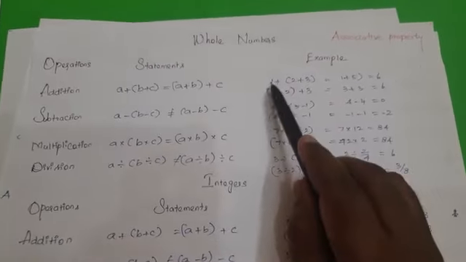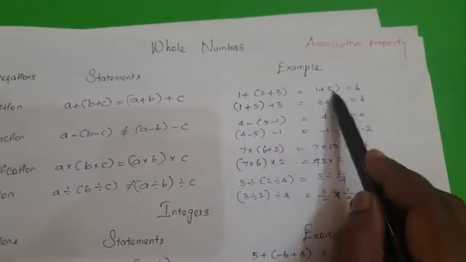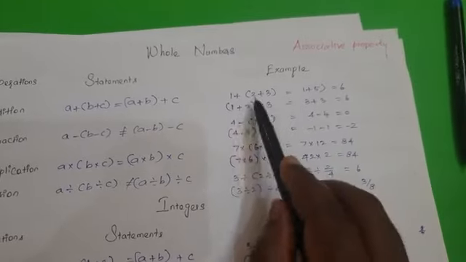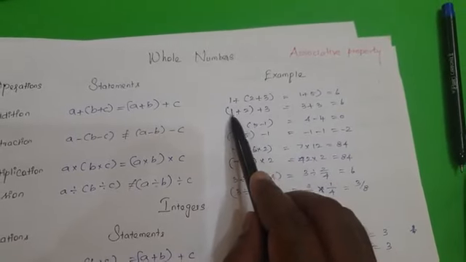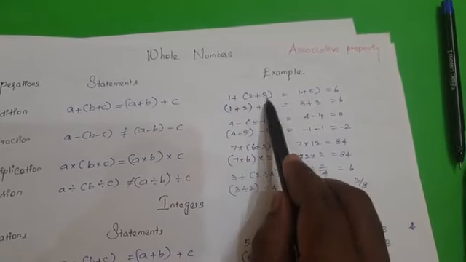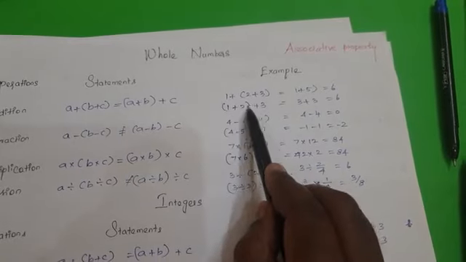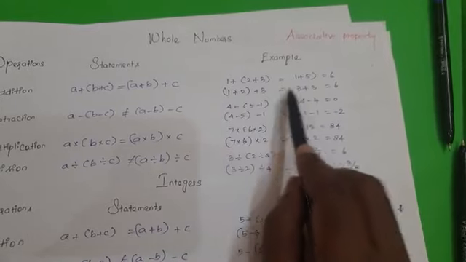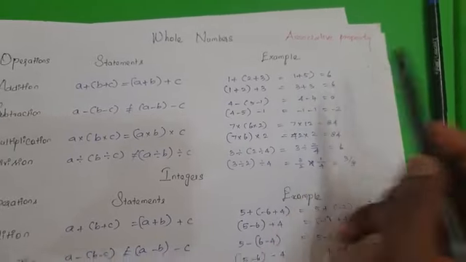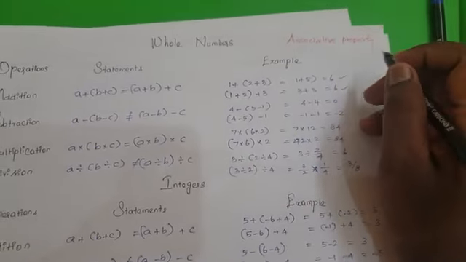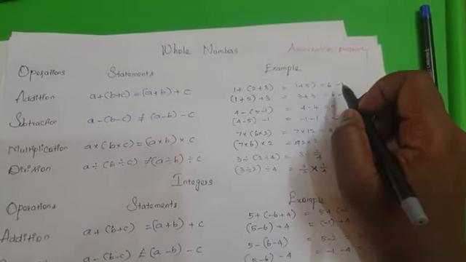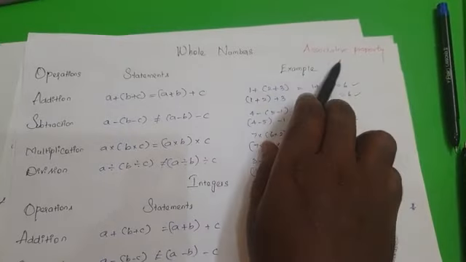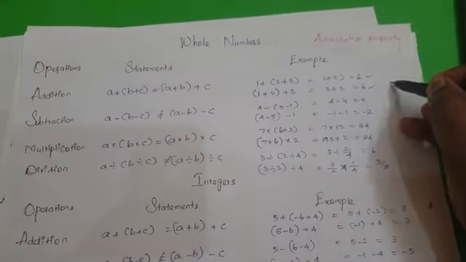For example, 1 plus (2 plus 3): 2 plus 3 is nothing but 5, so 1 plus 5, the resultant is 6. But when you change the grouping, (1 plus 2) plus 3: 1 plus 2 is 3, so 3 plus 3 is nothing but 6. Both statements are true, which means the associative property of addition for whole numbers is satisfied.